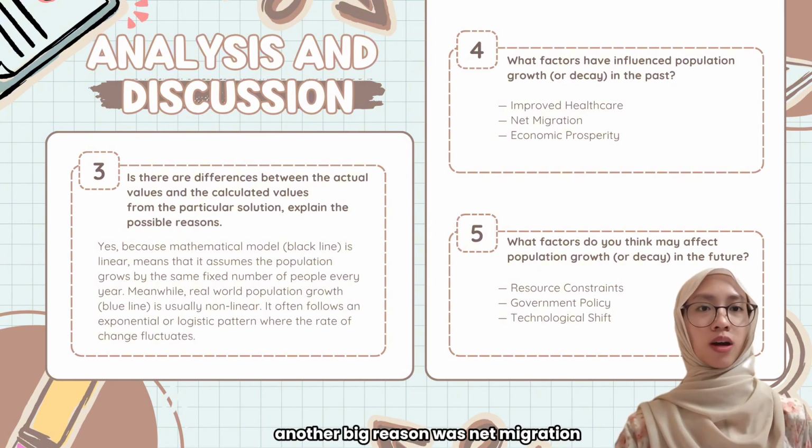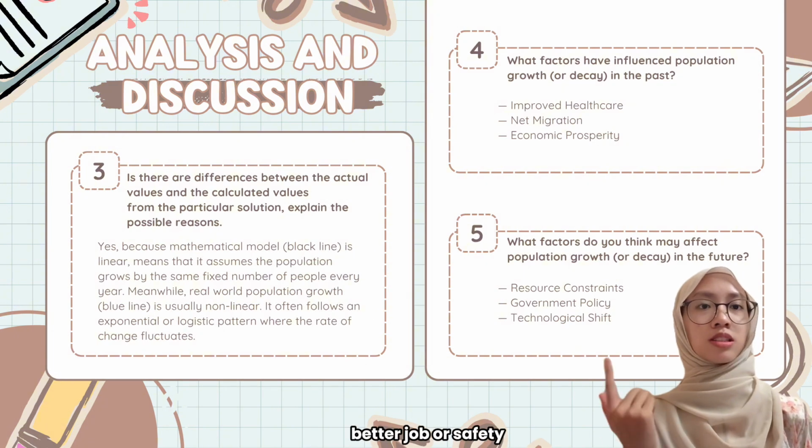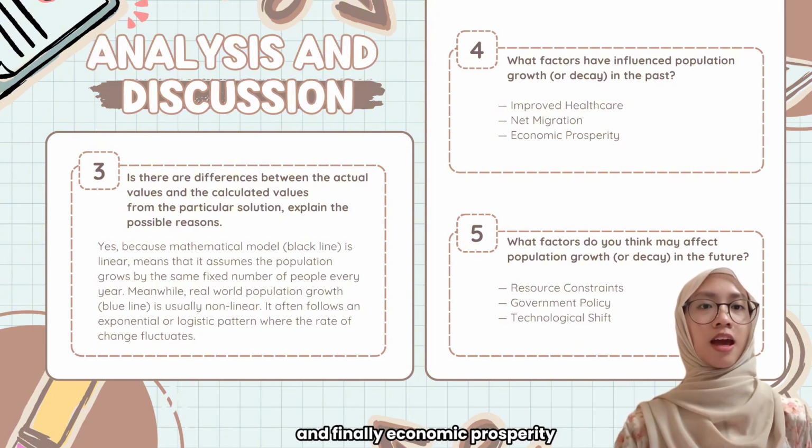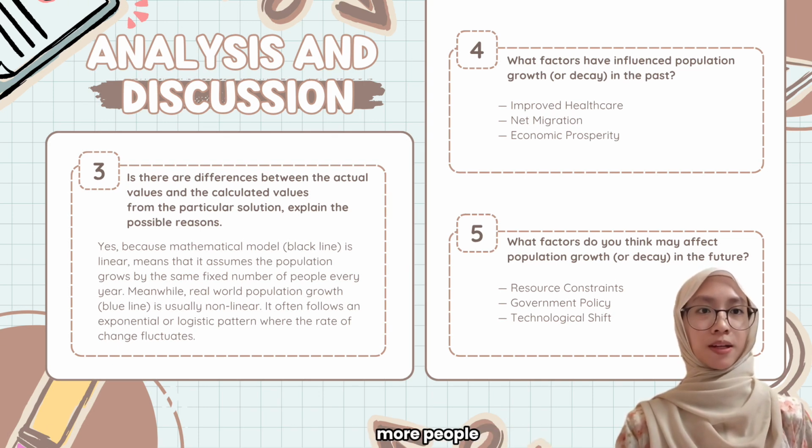Another big reason was net migration, which is just the movement of people from one place to another in search of better jobs or safety. And finally, economic prosperity helped population grow because as countries got wealthier, they had more resources to support more people.